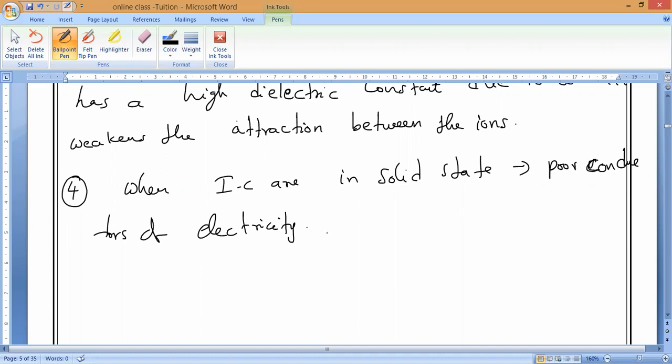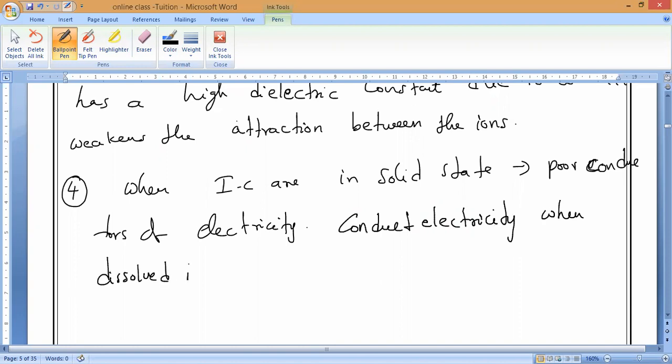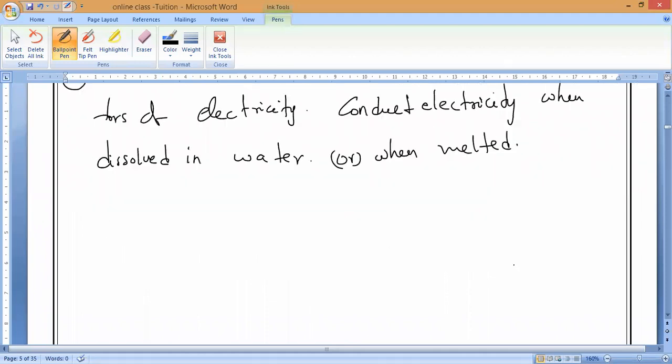Remember, they conduct electricity when dissolved in water, that is, in aqueous solutions, and when they are melted.